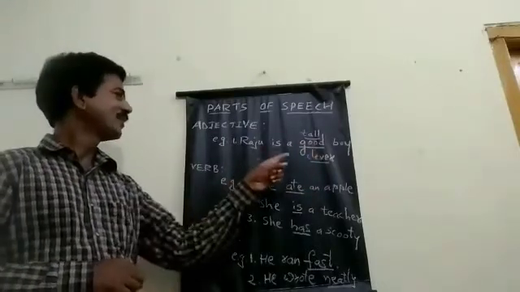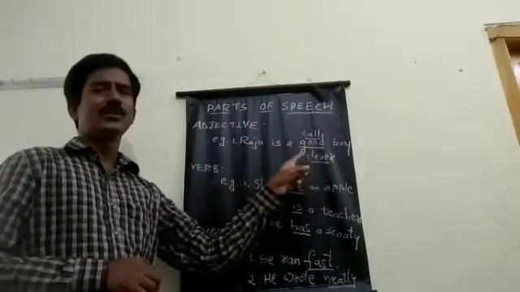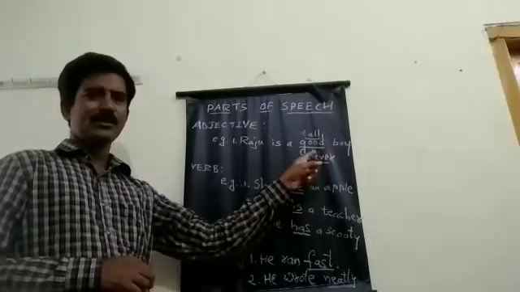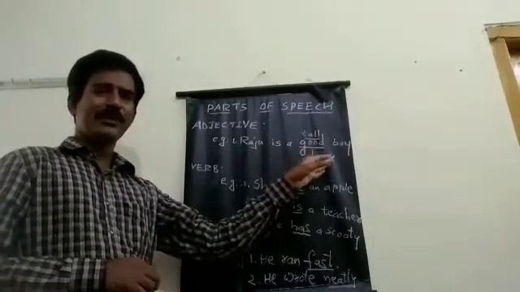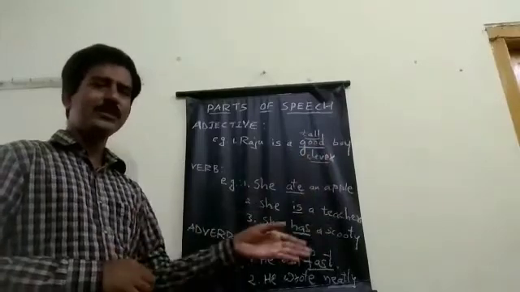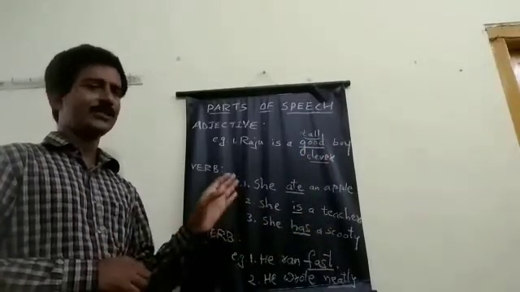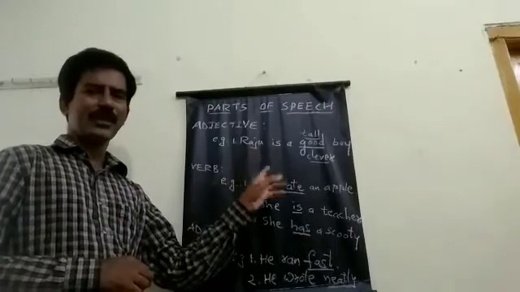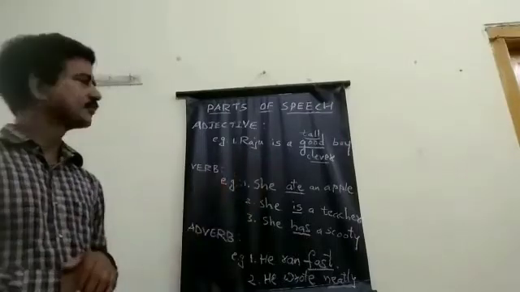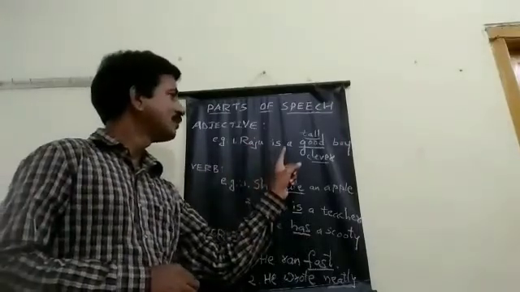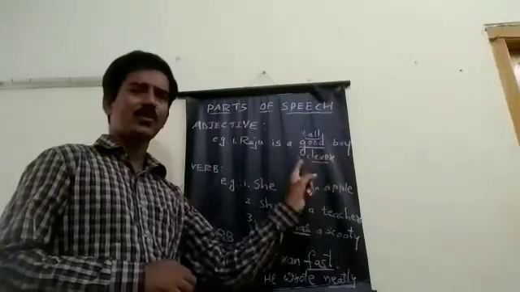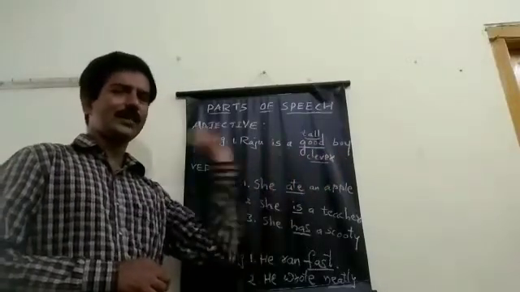Next, in the same manner, suppose she is a beautiful girl. Next, she is an innocent girl, and this is big, that is a big table. He is fat, like this, big, fat. Next, beautiful, innocent, adamant, arrogant, like these words. So adjective is a word which gives more information about a noun. This word is known as the adjective.